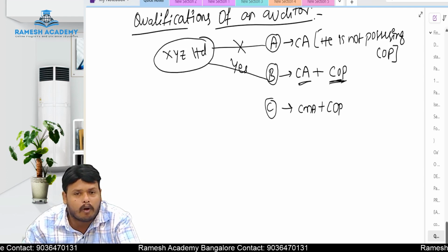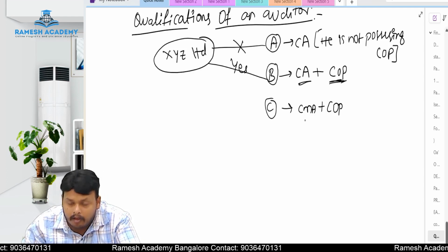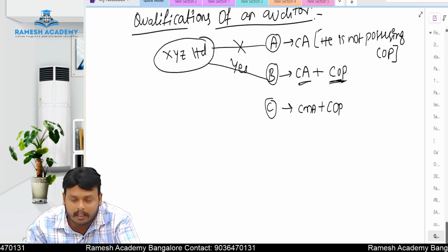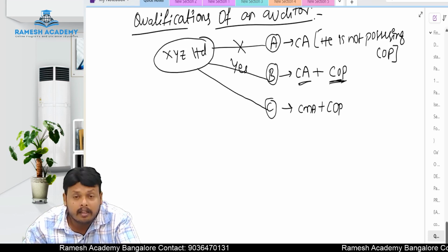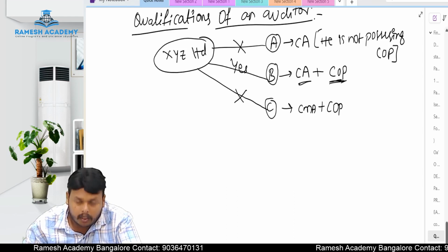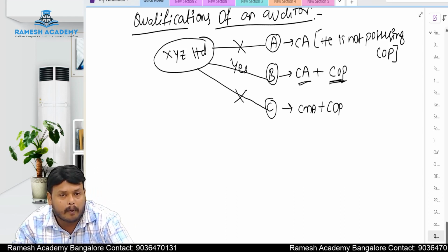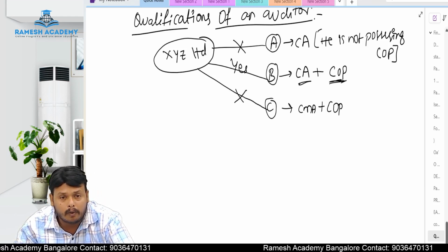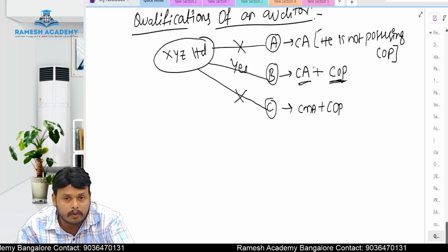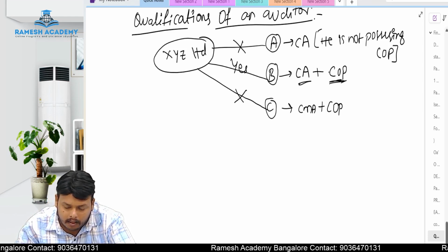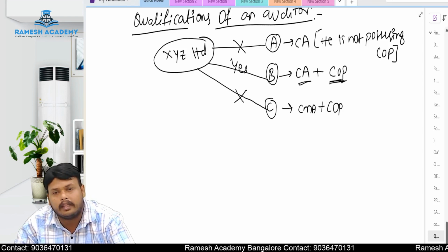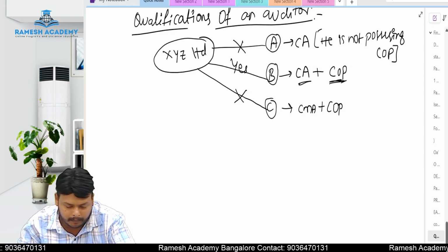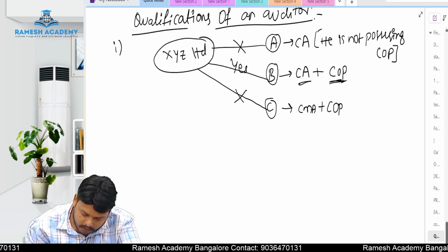Next, third, C. What is his qualification? He is a qualified CMA holding a certificate of practice. Whether he can act as a statutory auditor? The answer is no. He cannot be appointed. Then who can be appointed as a statutory auditor for a company? Only an individual who is a qualified chartered accountant holding a certificate of practice. So this is the explanation for the first point.